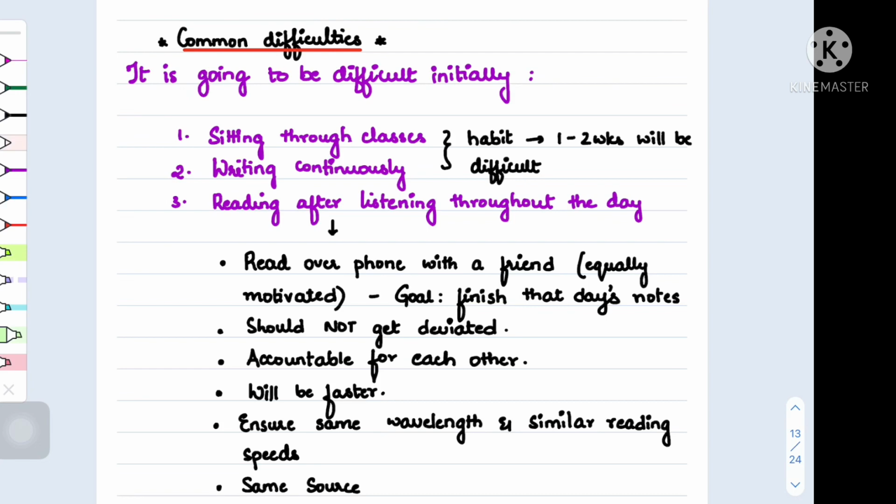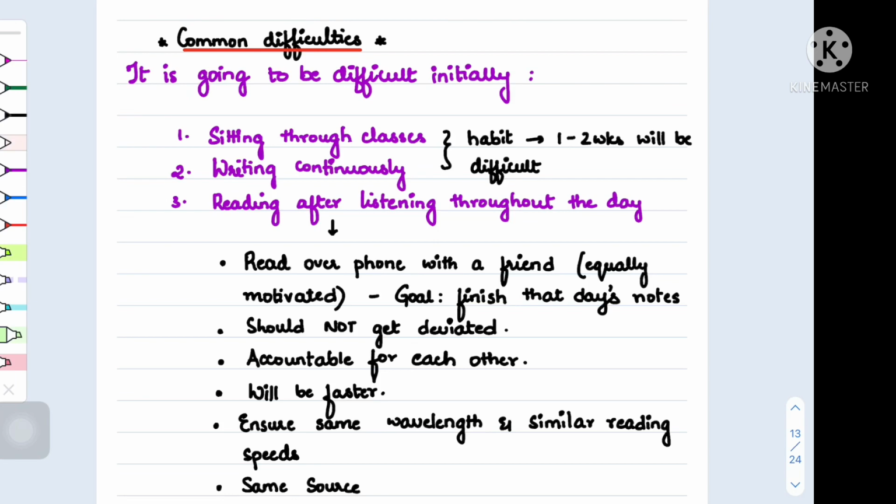Initially, sitting through the entire day of classes while also making notes was very difficult. It takes a while for you to get consistent, one or 2 weeks to build a habit. Later, you might feel that reading your notes or solving MCQs after listening to classes for hours on end is definitely difficult and draining.